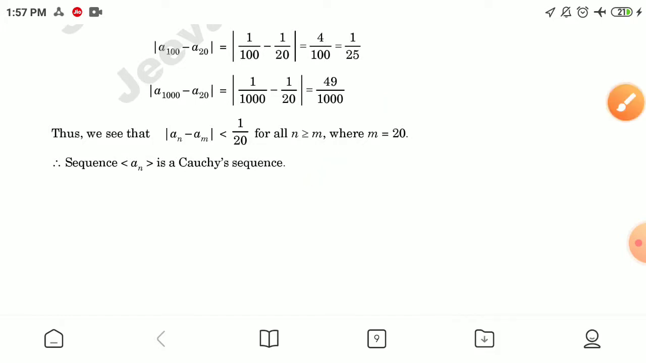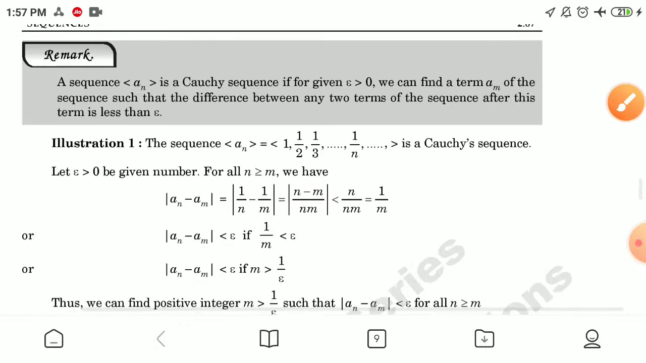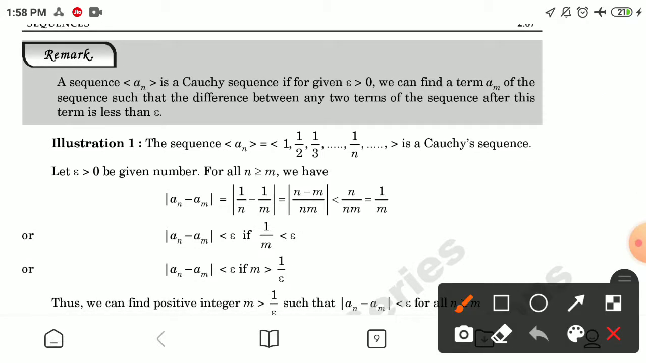Now, a remark: a sequence an is a Cauchy sequence if for given epsilon greater than 0 we can find a term am of the sequence such that the difference between any two terms of the sequence after this term is less than epsilon. Making an illustration, the sequence an equal to 1, 1 by 2, 1 by 3, and so on, 1 by n, is a Cauchy sequence.